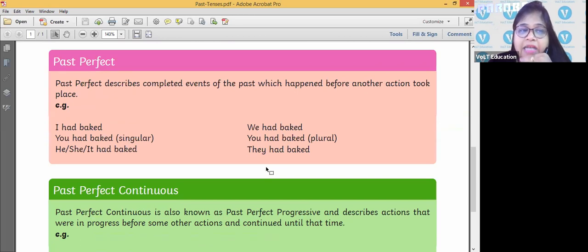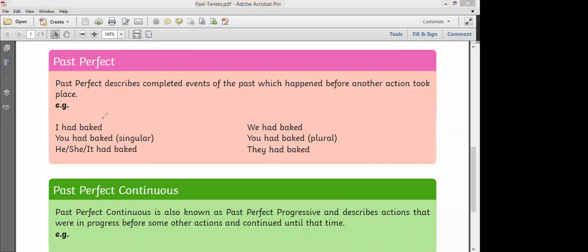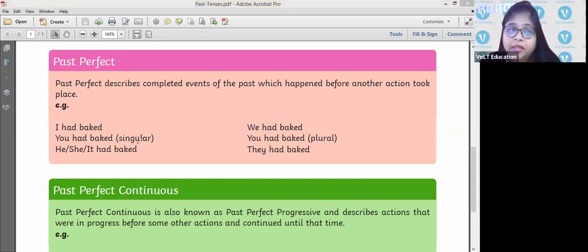Now, past perfect tense. Past perfect describes completed events of the past that happened before another action took place. Here the sentence has not been completed, but I'll let you know that past perfect tense is used with had and the verb's third form, denoting that something happened before the other action took place.